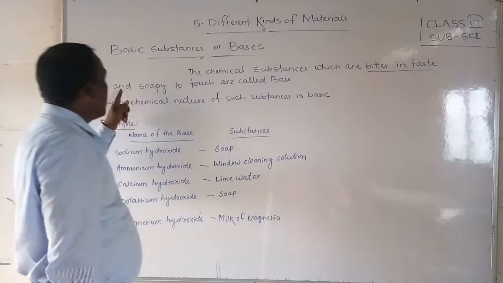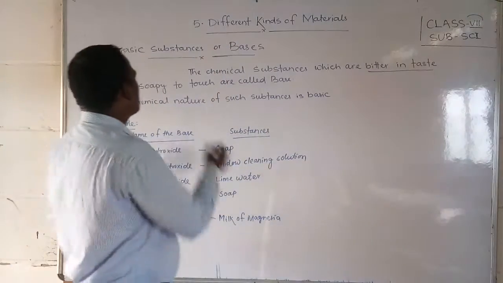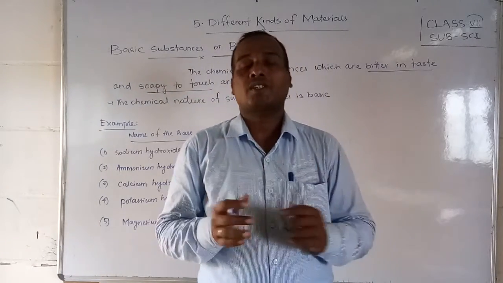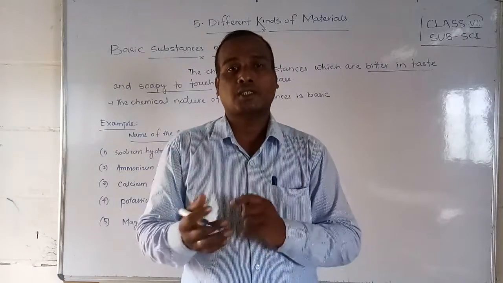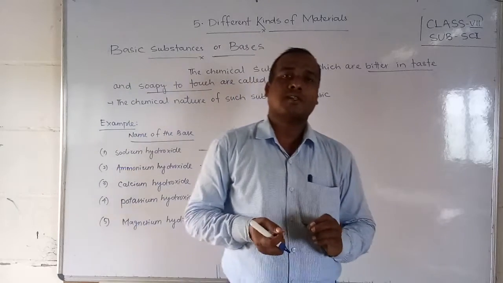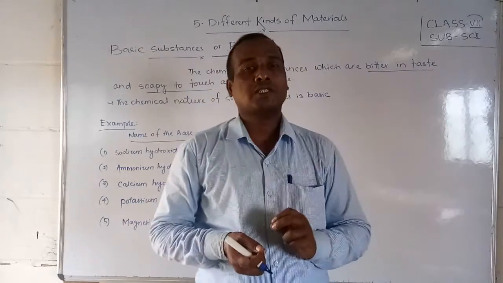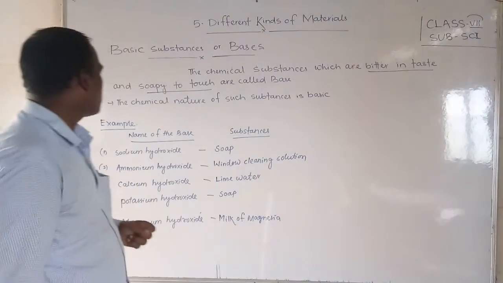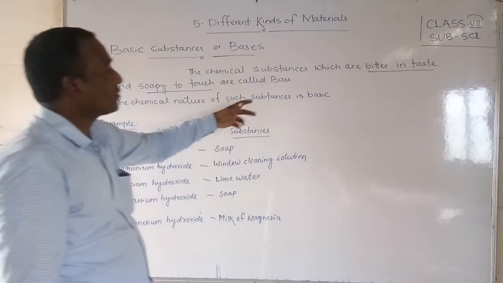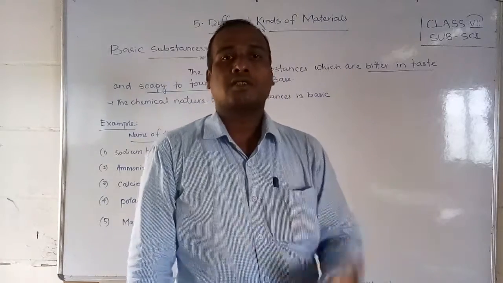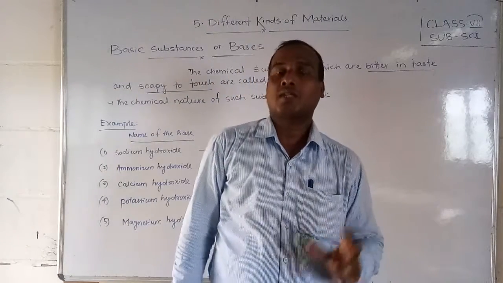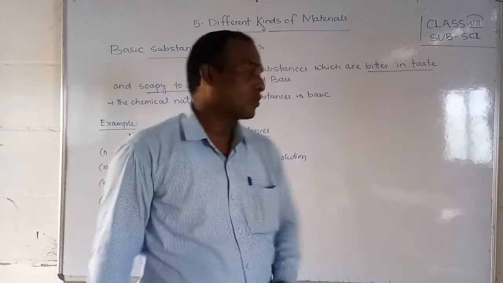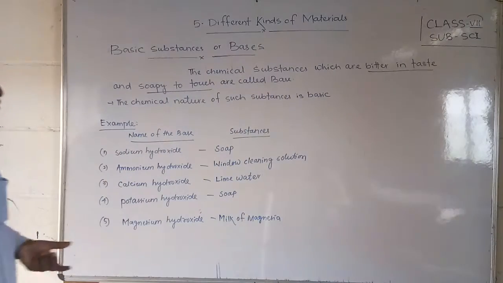Substances that are soapy to touch are also called bases. Soapy to touch means it feels smooth. Those chemical substances are called bases. So what are the examples, friends? Such substances with this chemical nature are called basic substances, that means these chemical substances belong to bases. Now see, some examples are given.